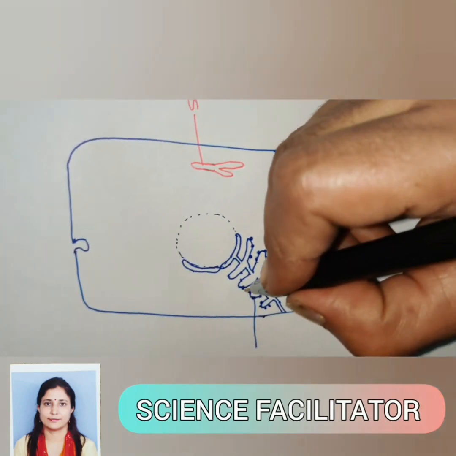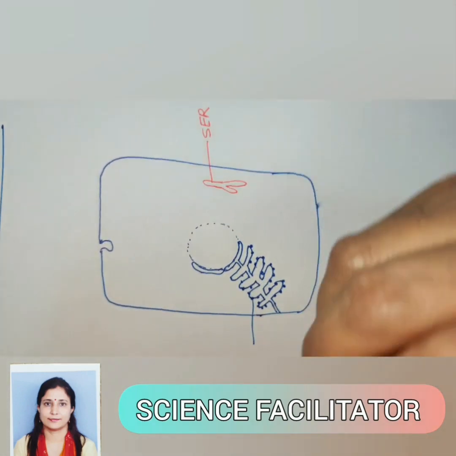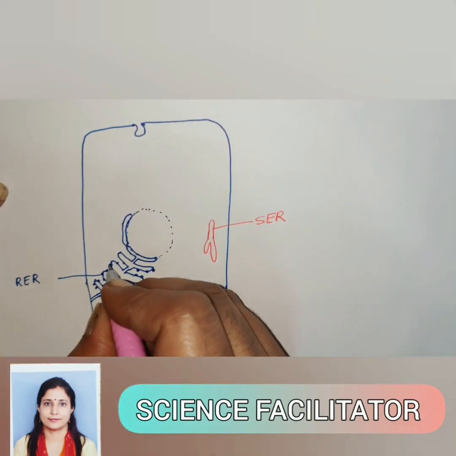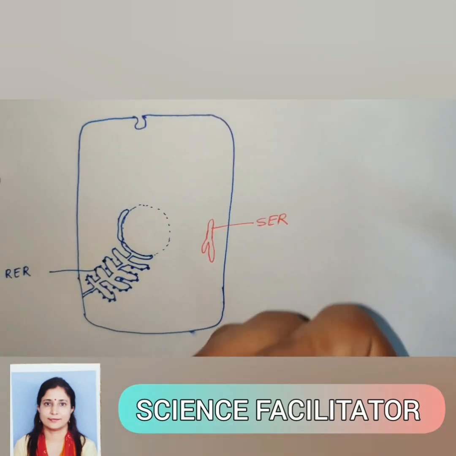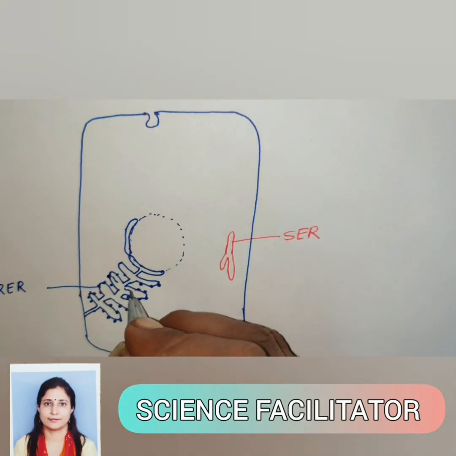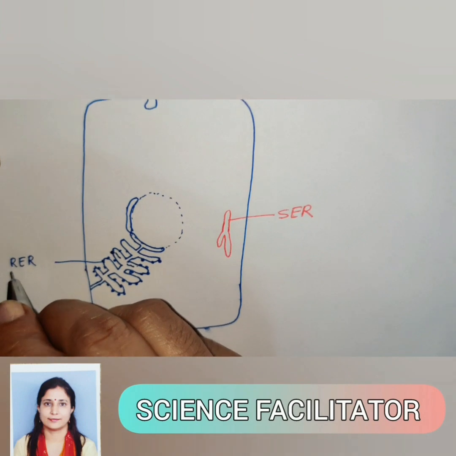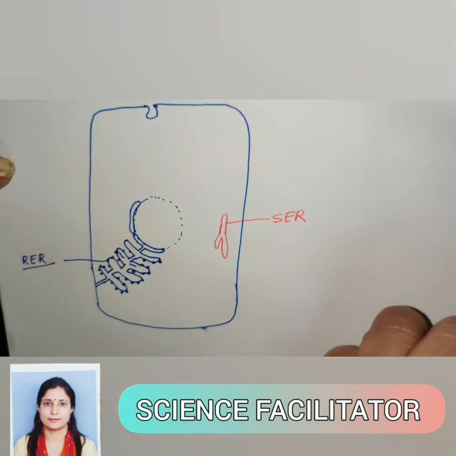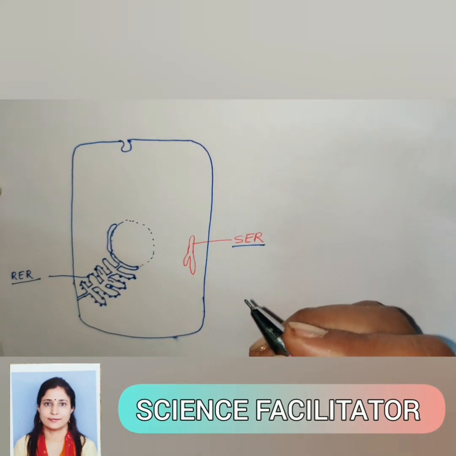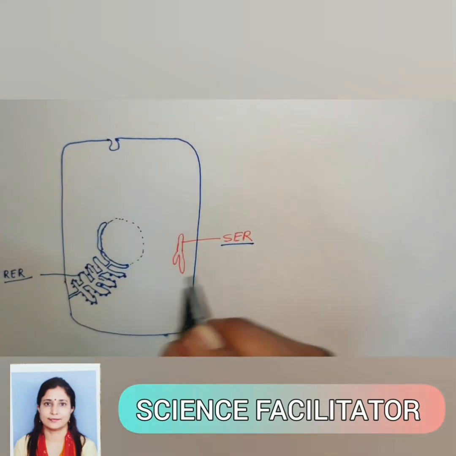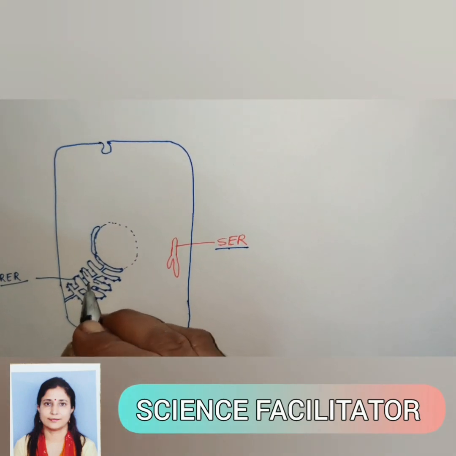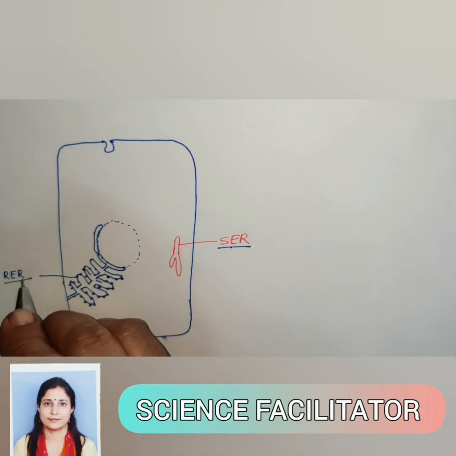As the ribosomes are present on the RER, the function of ribosomes is to synthesize proteins. So RER is involved in synthesis of protein, and SER is involved in synthesis of lipids. So lipids are synthesized by the SER, and protein synthesis takes place with the help of RER.